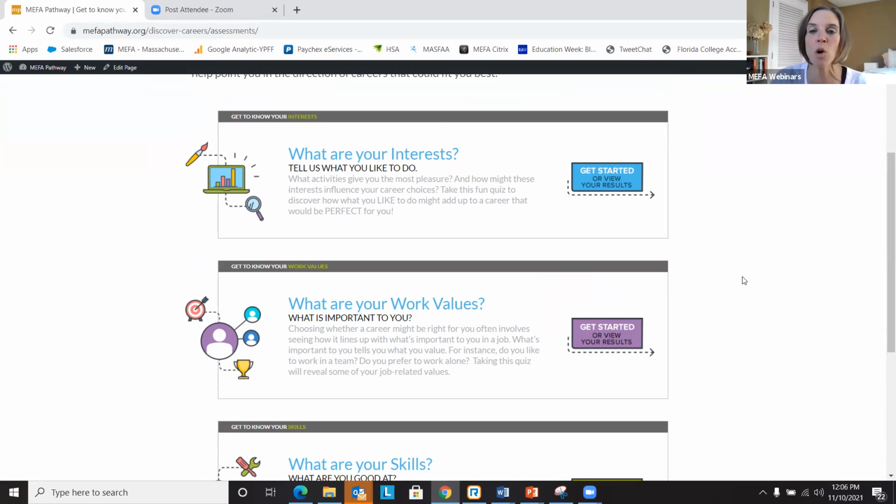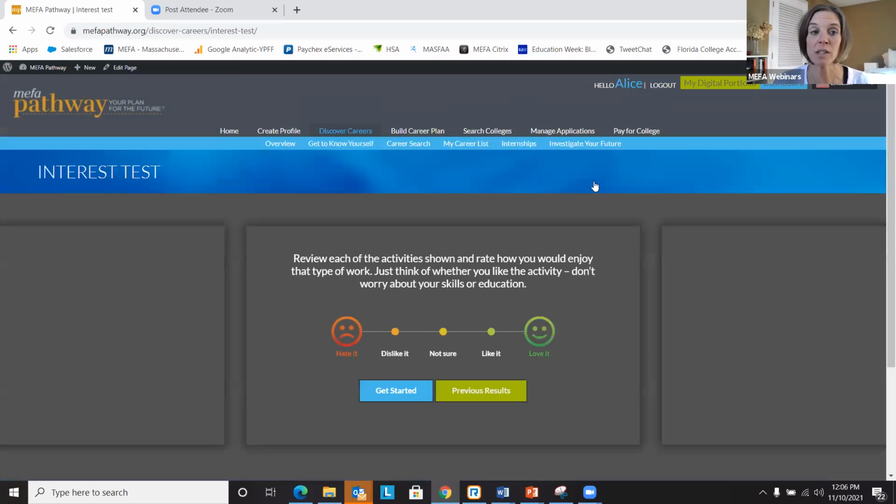And I'll show you that in just a moment. But let's look at the "What are my interests?" assessment first. So this interest assessment has 30 activities. The student can retake these assessments as many times as they like.